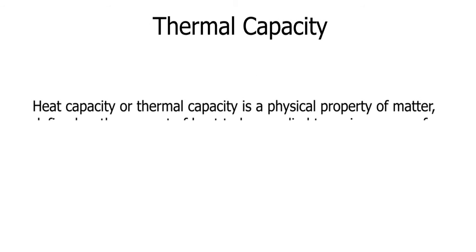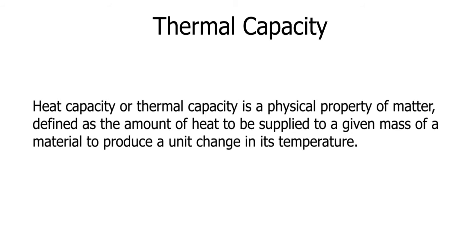Thermal capacity. Heat capacity or thermal capacity is a physical property of matter, defined as the amount of heat to be supplied to a given mass of material to produce a unit change in its temperature.